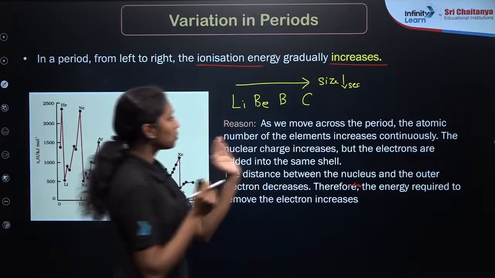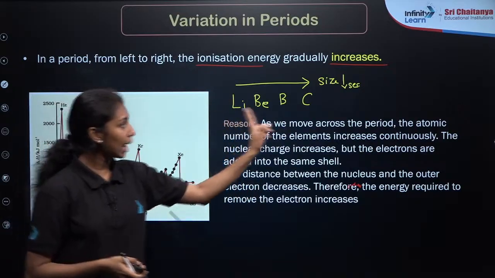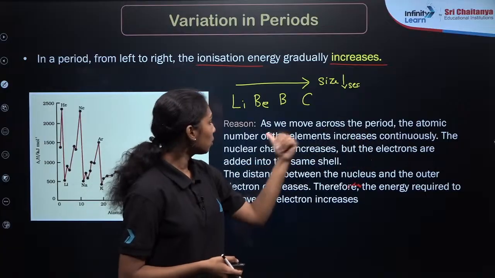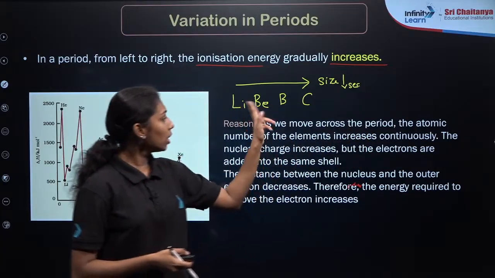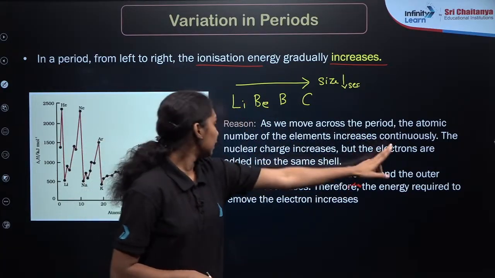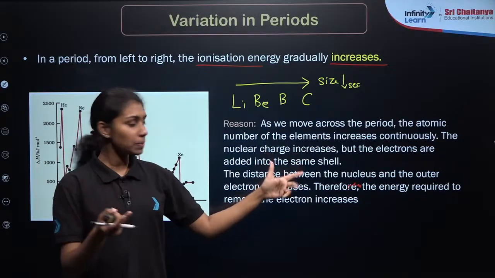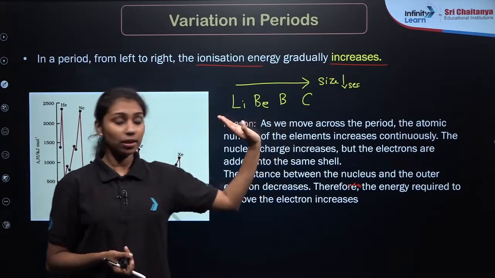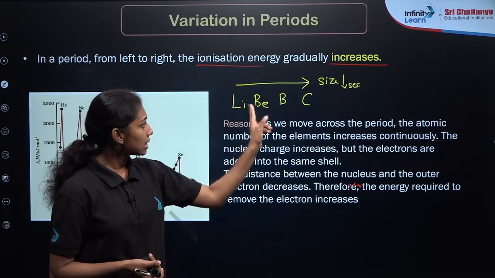as we move from lithium to beryllium to boron to carbon, this is the same period. So what is happening to the size? Size decreases, right? The atomic number of the elements increases, because it is 3, 4, 5 and 6, and the nuclear charge increases. Atomic number increases means nuclear charge increases. But the electrons are added to the same shell because it is a second period element.